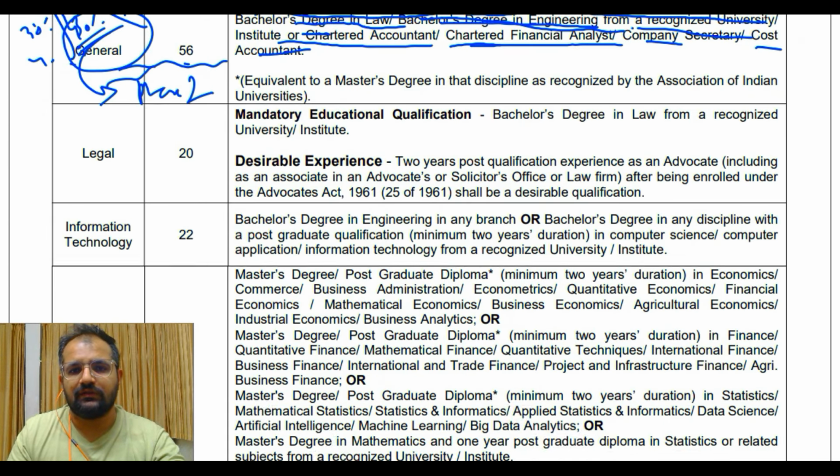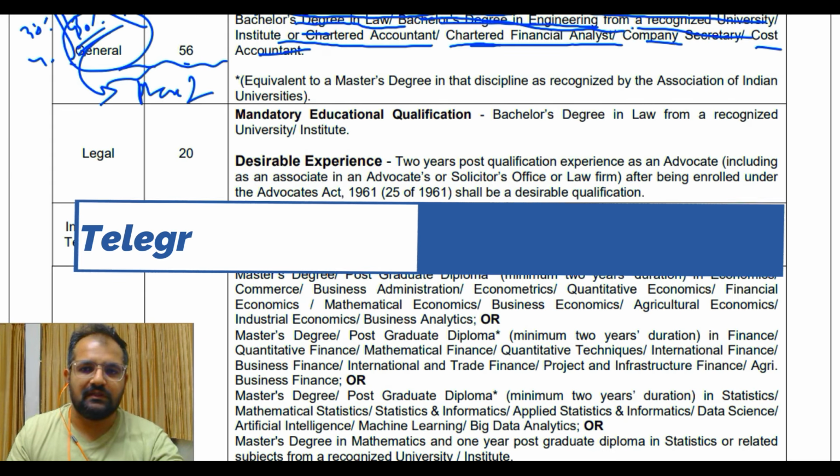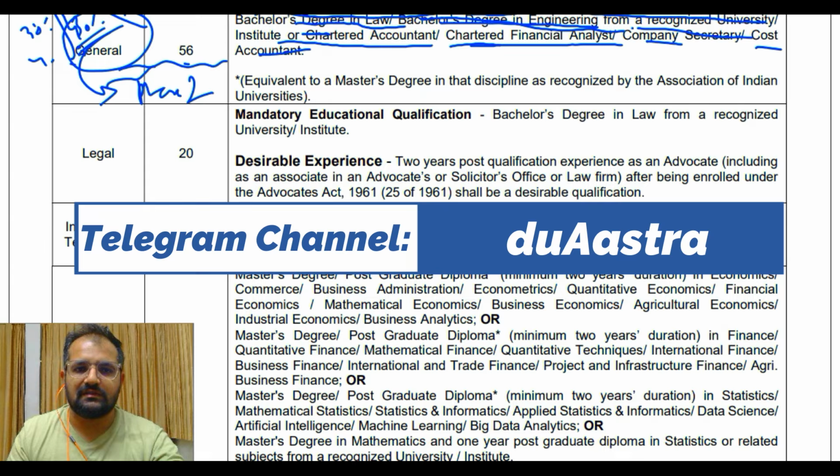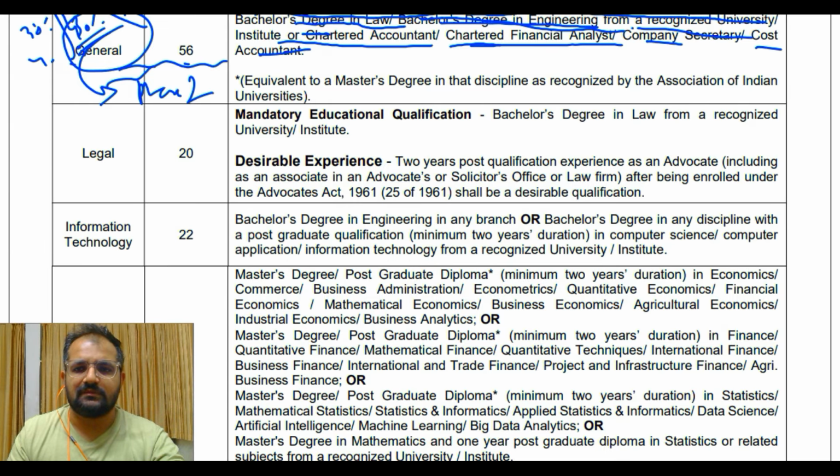Then legal is 20. You can read the mandatory qualifications, that is your bachelor degree in law from a recognized university, and desirable experience is also given, 2-year post qualification experience as an advocate, including as an associate in an advocate or solicitor's office or law firm.